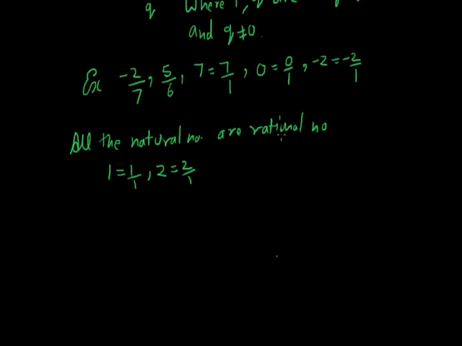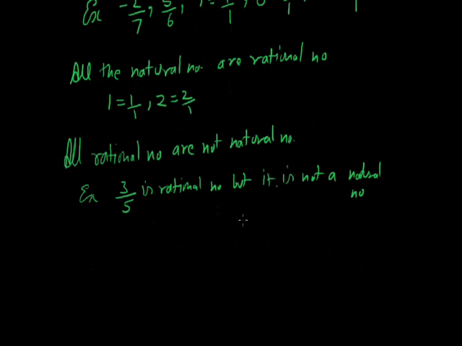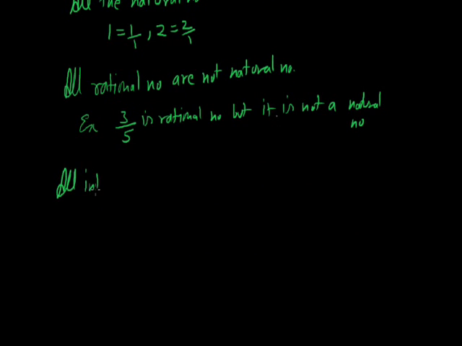But the converse of it is not true, that is, all rational numbers are not natural numbers. Why? Example, 3/5. 3/5 is a rational number, but it is not a natural number. So all rational numbers are not natural numbers. The statement is true. Now in the same way, we can say that all integers are rational numbers.